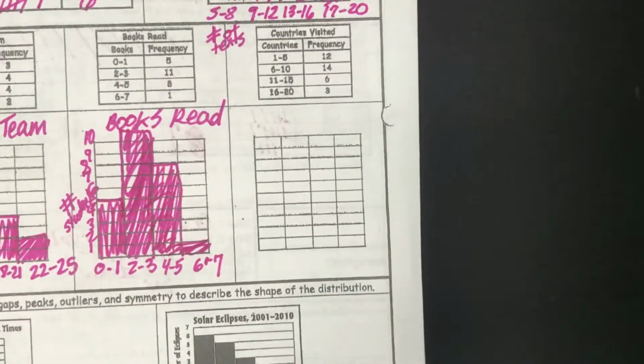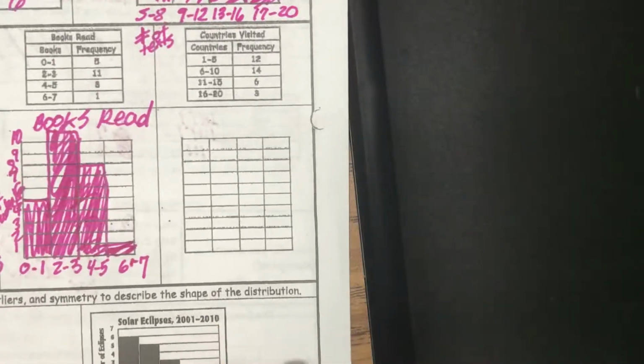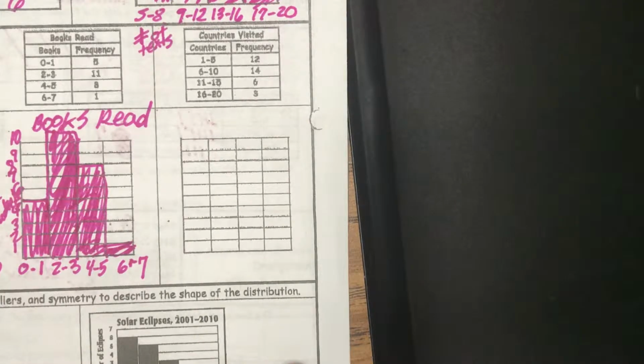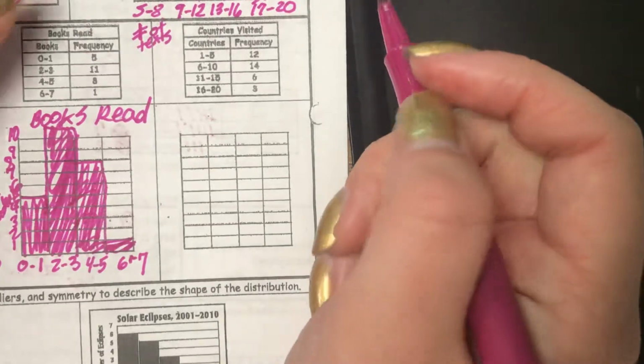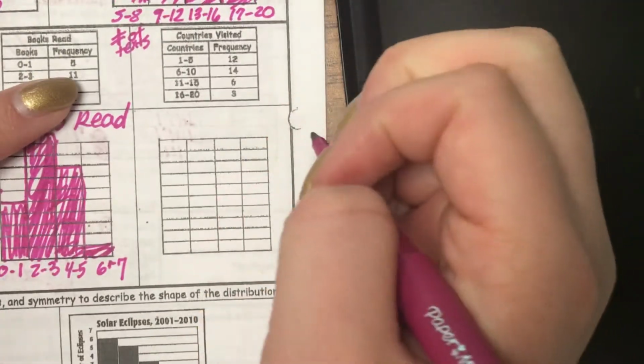All right. Moving on to the last frequency table right here. We've got countries visited. So again, this would be the number of people. And then you've got your 1 through 5, 6 through 10, 11 through 15, 16 through 20.